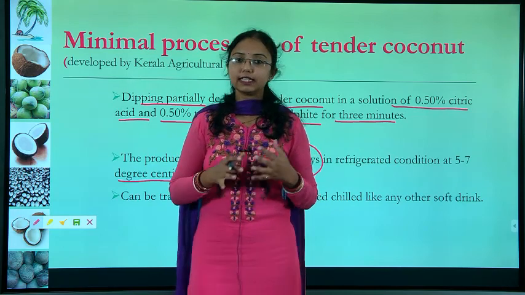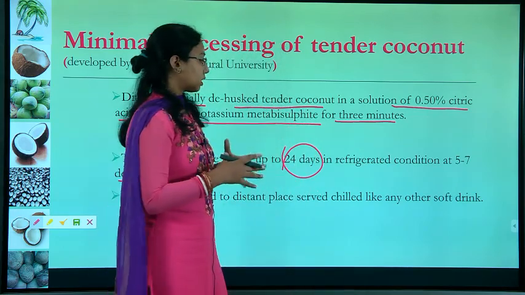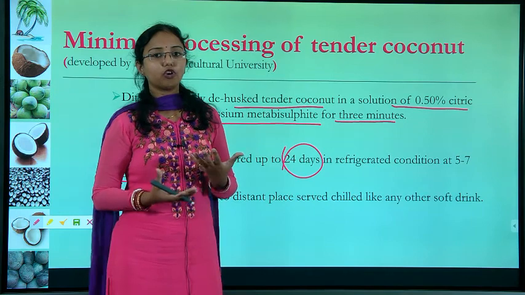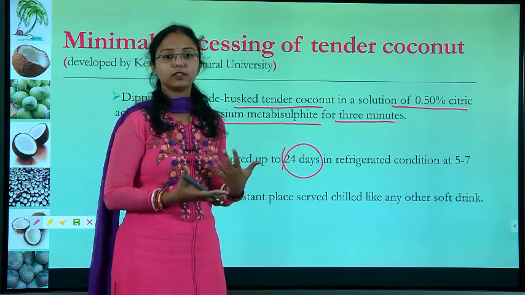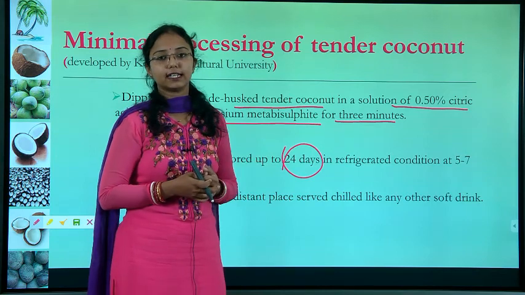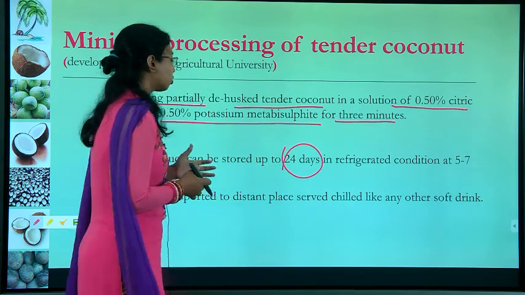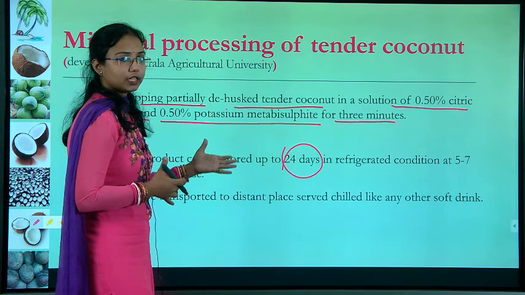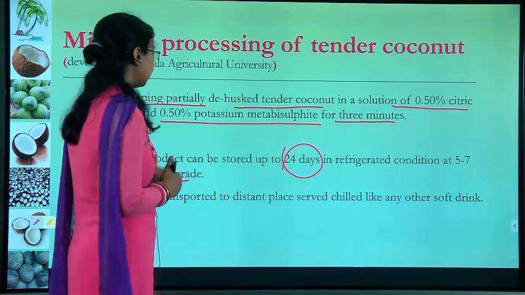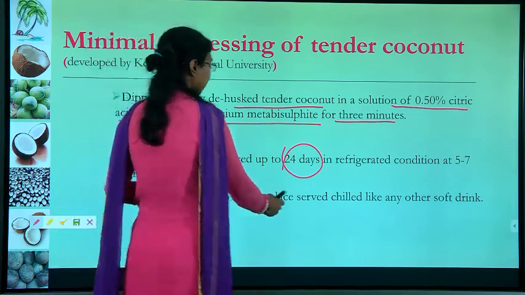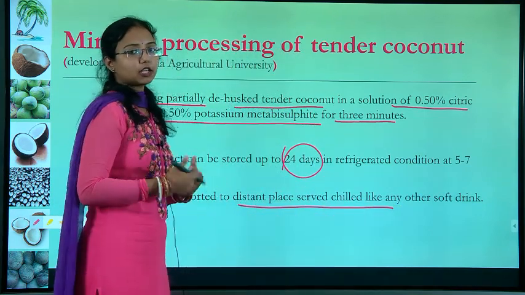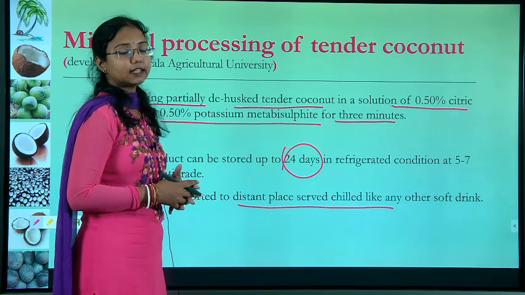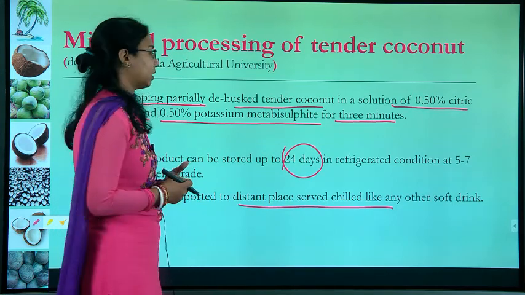It is still in process, but there have been some alterations and research outcomes, and from that we got the Tetra Pak bottles we get in the market nowadays. So, we can store it for 24 days at 5 to 7 degrees centigrade, and it can be transported to distant places where people can use it as a soft drink, or where they are not getting coconut.